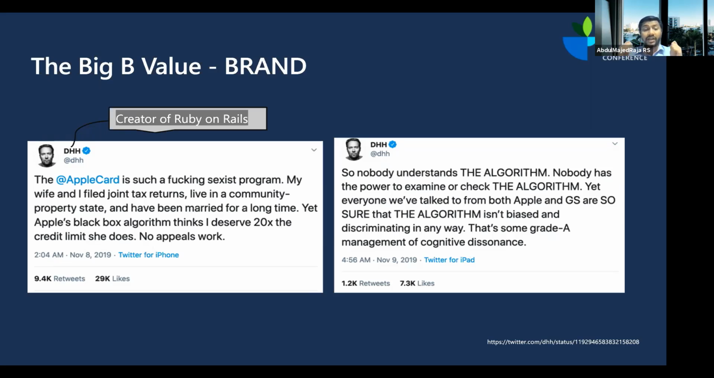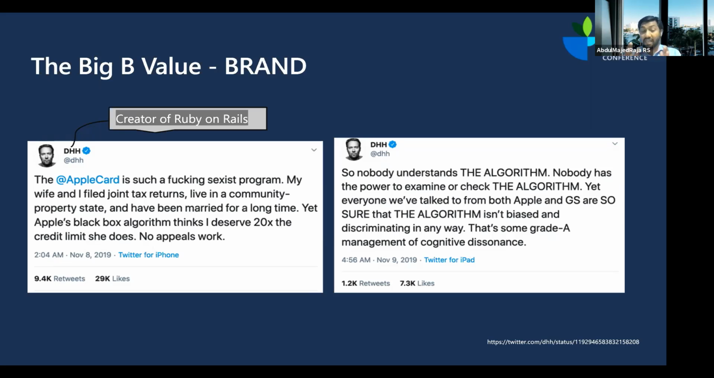which he thinks is unfair, and which is right. When they tried to reach Apple customer care to hear what is happening, why the credit limit is different for two people who make almost the same amount of money, do similar tax returns, and live in the same place, Apple customer care said it is the algorithm that made this decision, and we don't know how that algorithm made the decision. That really made DHH angry.